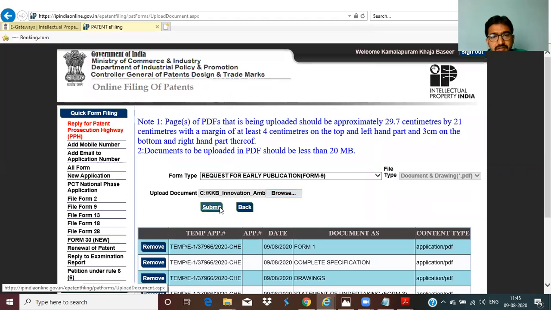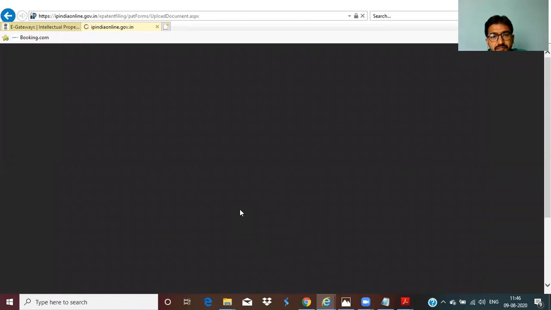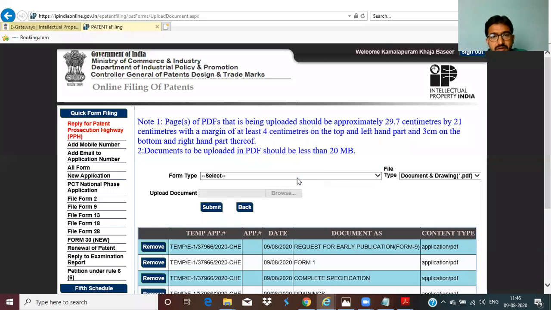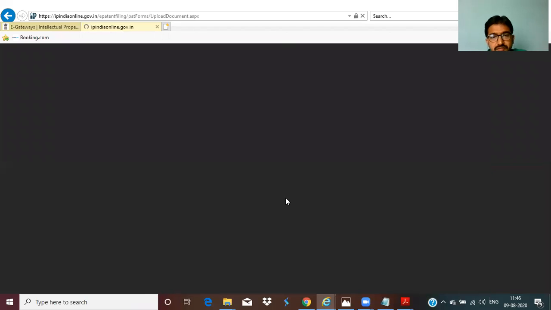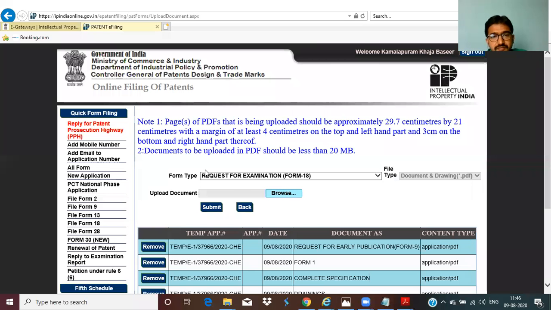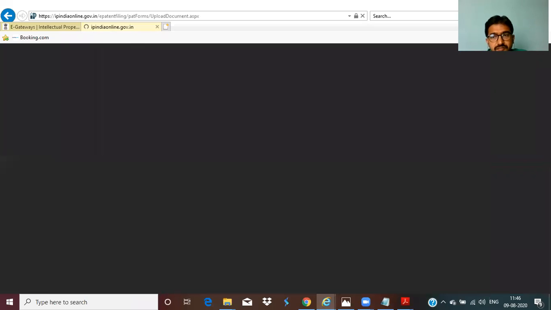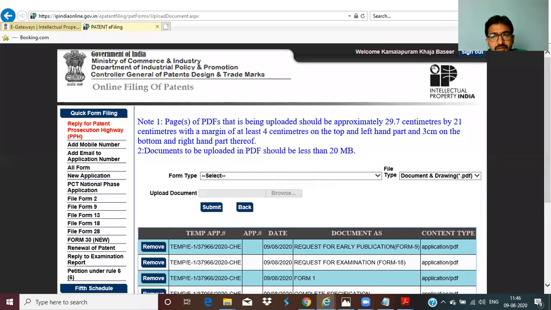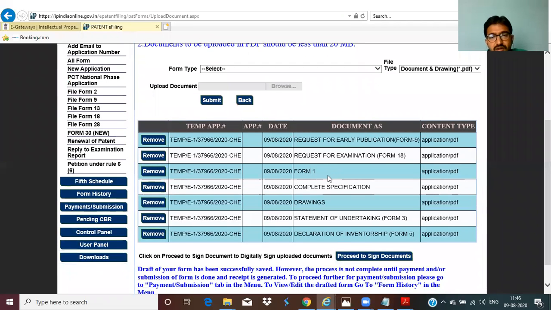Form 9, submit. And similarly, upload Form 18. Okay. Now Form 1, Form 2, Form 3, Form 5, Form 9, Form 18, and drawings.